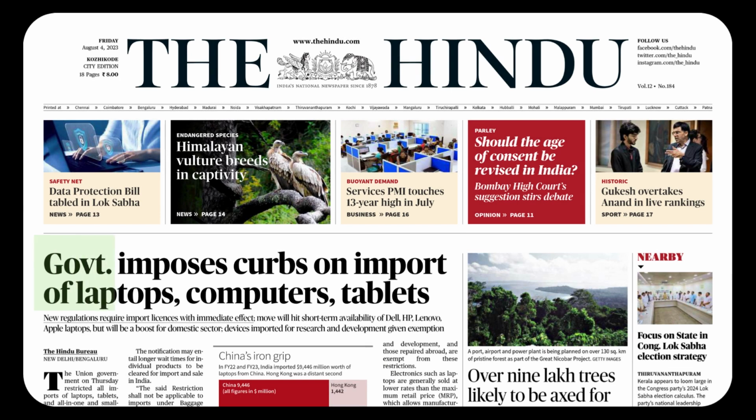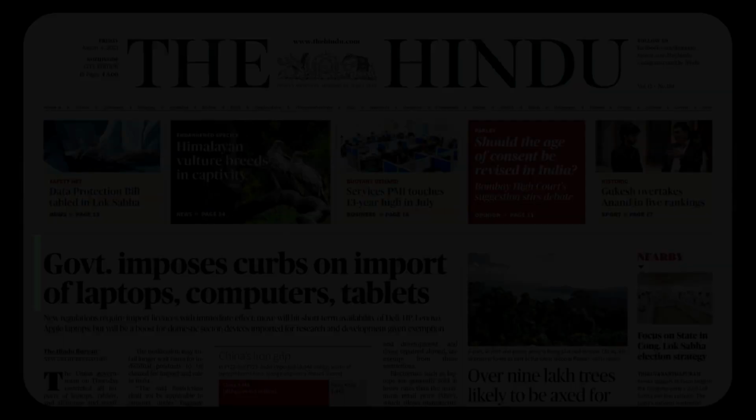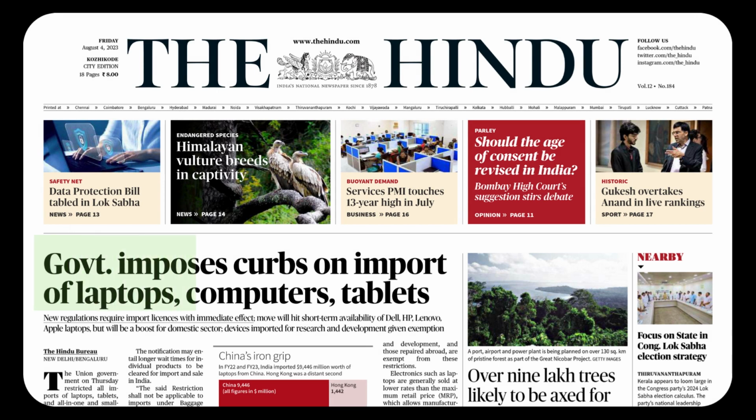Tablets. Now comes tablets. Tablet has multiple meanings. It can be a small solid piece of medicine, and at the same time a thin, flat, often square piece of hard material such as wood or stone. And it's a small flat computer that can be controlled by touching the screen or by using a special pen. Tablet computer. This is how technology gives us a lot of words on a daily basis, dear language lovers. And government imposes curbs. Curbs are imposed by government. That is the ultimate message of the sentence.